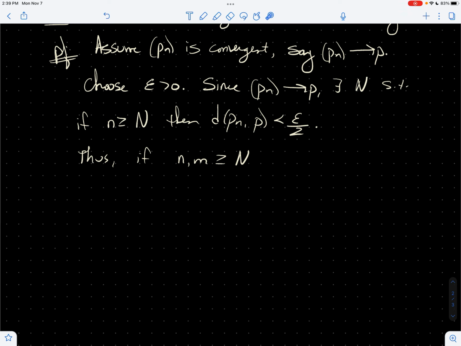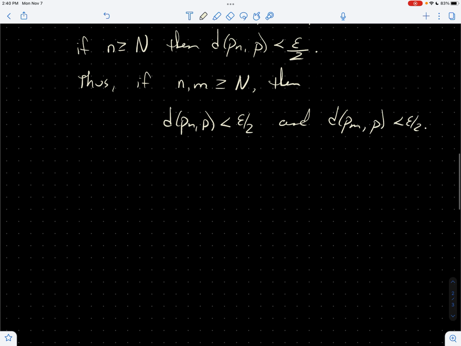So if you pick any two points past the cutoff point, I can apply this line to both n and m. I can say, okay, then I know the distance between P sub n and P is less than epsilon over 2, and in particular the distance between P sub m and P is less than epsilon over 2. And now, hopefully you've done enough of these to see the triangle inequality here. So in particular, we want the distance between P sub n and P sub m.